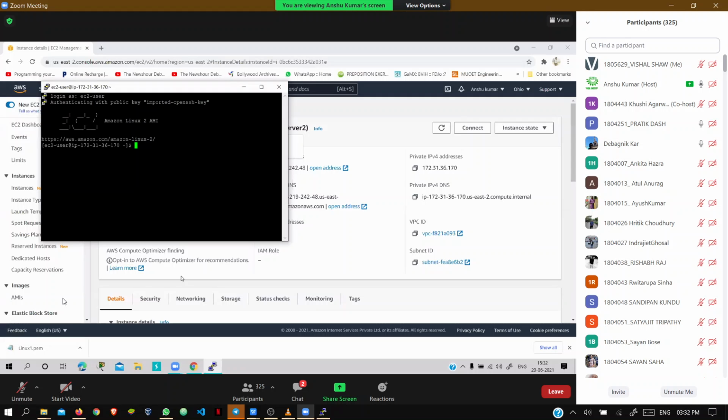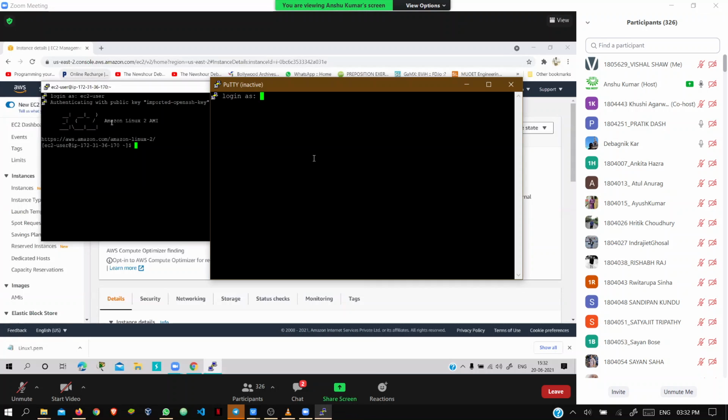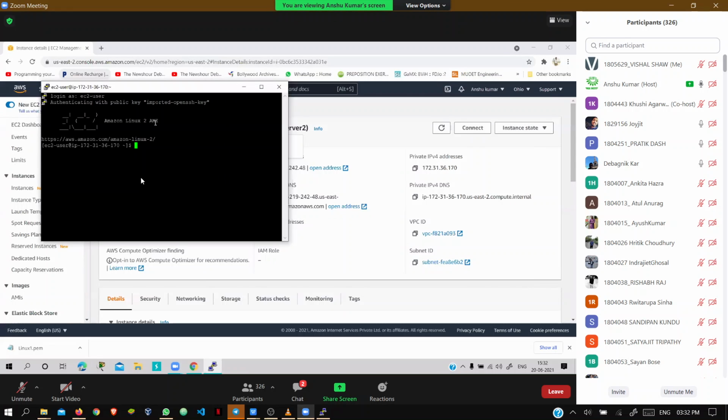Then it should show Amazon Linux 2 AMI, the machine we have configured. We are able to connect with the server, the Linux AMI, using Putty software, so now we can access this Linux operating system.